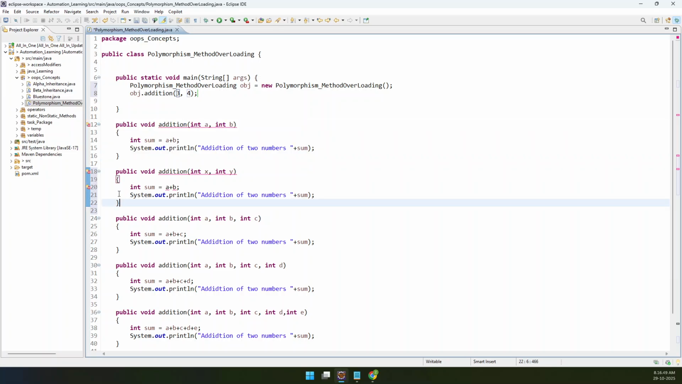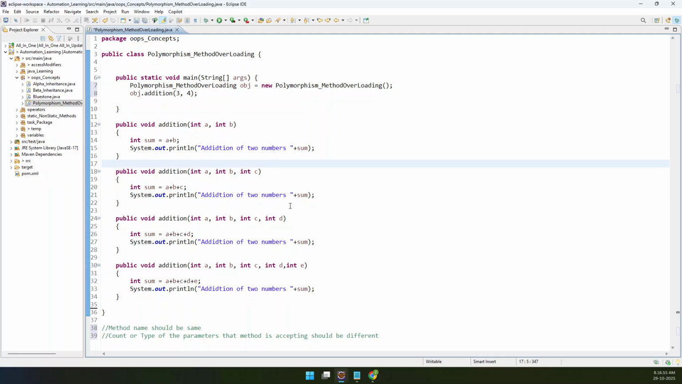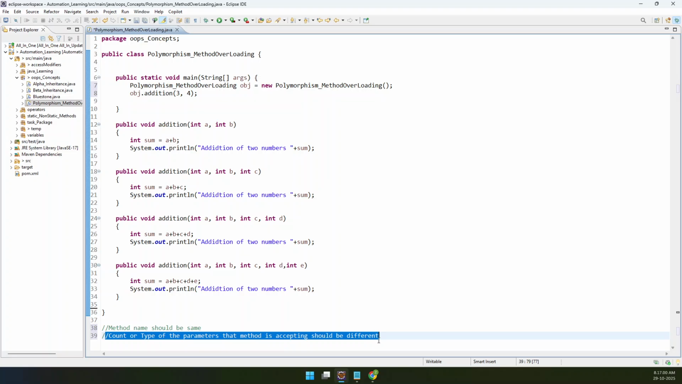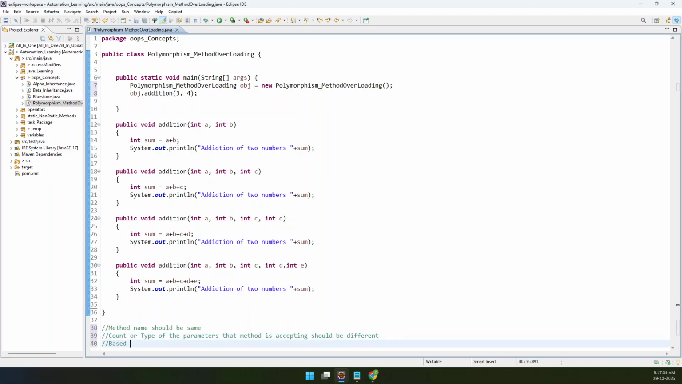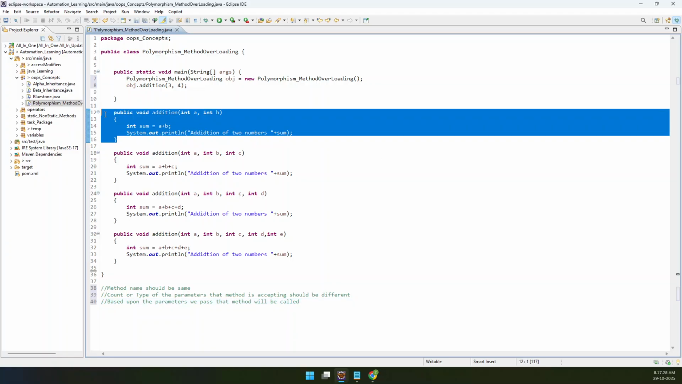It will not understand which method it should consider. For that reason, it says: have the method name the same, even though you are performing the same action, well and good, I'm fine with that. But the count or type of the parameters that the method is accepting should be different. That's the only thumb rule. Based upon the parameters we pass, that method will be called. So if I'm passing two parameters, line number 12 will be called.